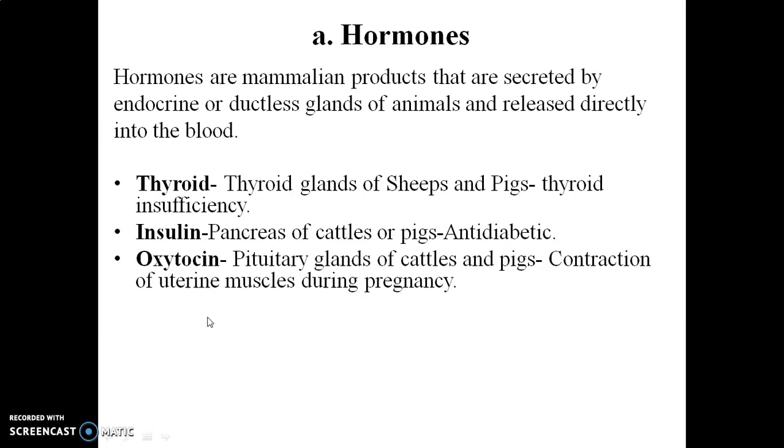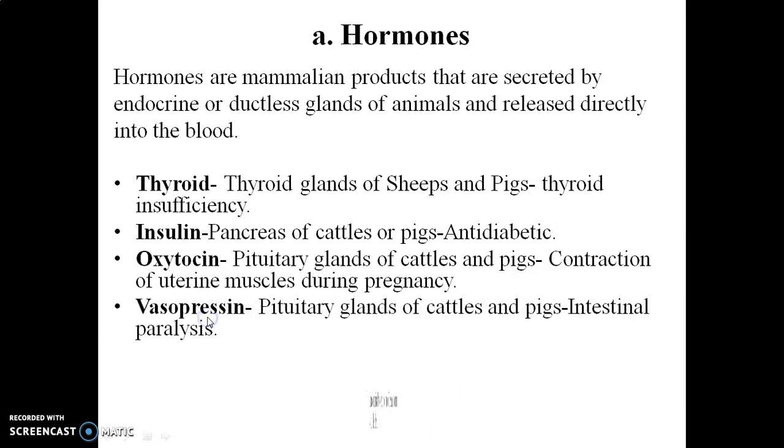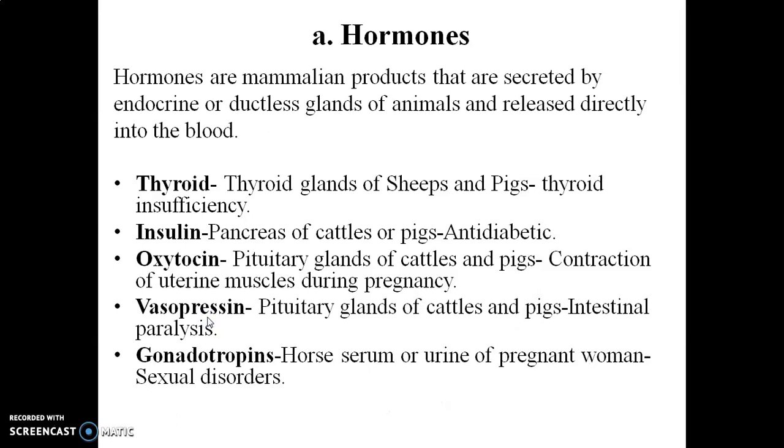Then the next hormone, vasopressin, is again obtained from the pituitary glands of the cattle and the pigs for intestinal paralysis, while gonadotropin, which is obtained from horse serum and the urine of pregnant women, is used for the treatment of different sexual disorders.